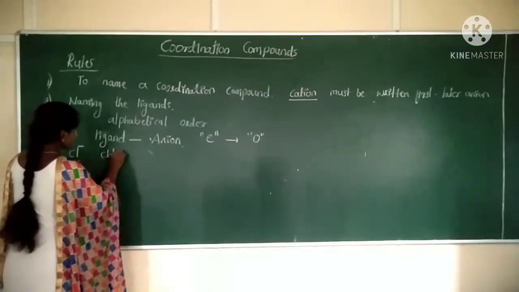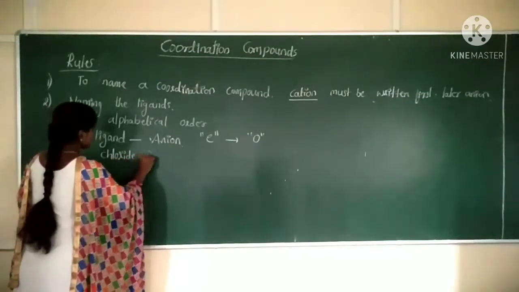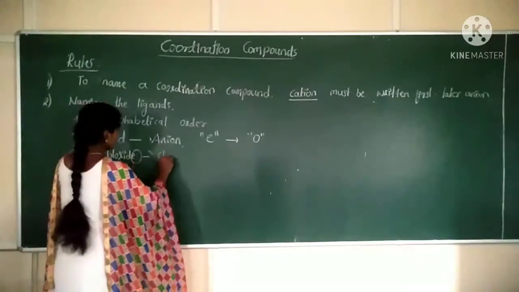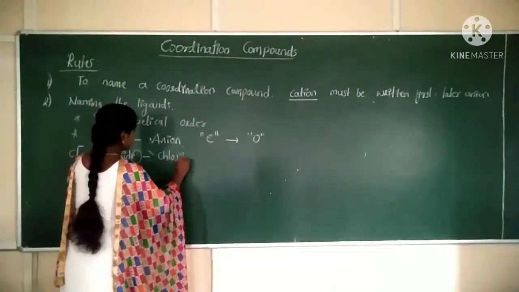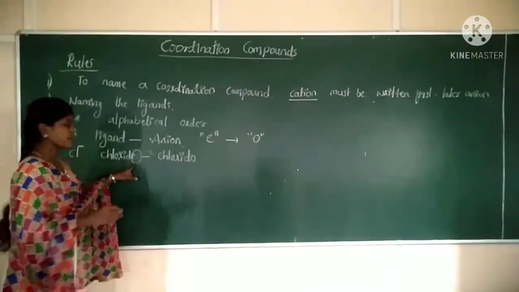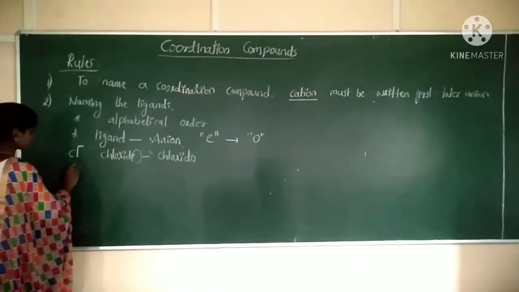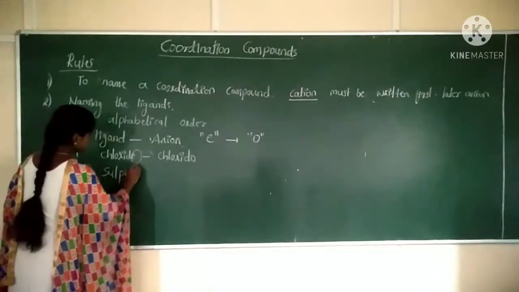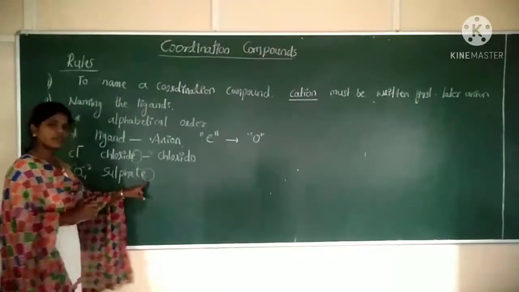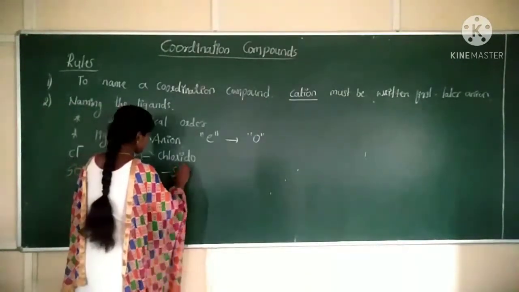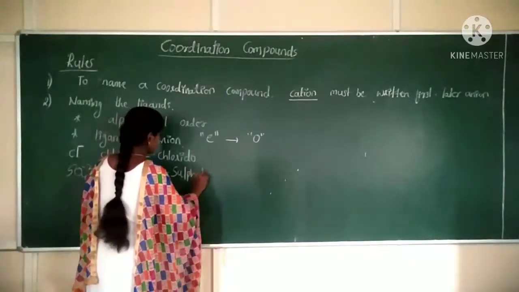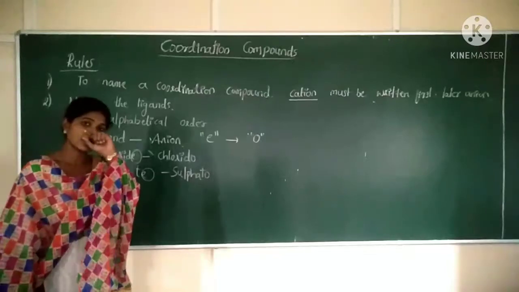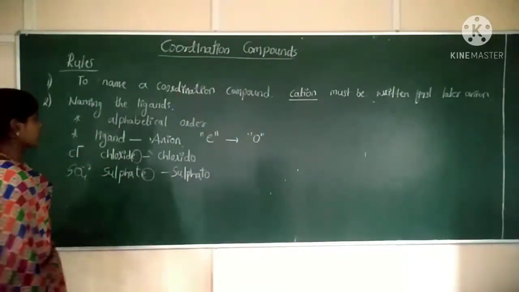Chloride. Now I replace this E by the letter O, and the name will be chlorido. If you are taking sulfate, SO4 minus 2, here E is replaced by O, that is sulfato. Clear? So this is the naming of a negative or anionic ligand.